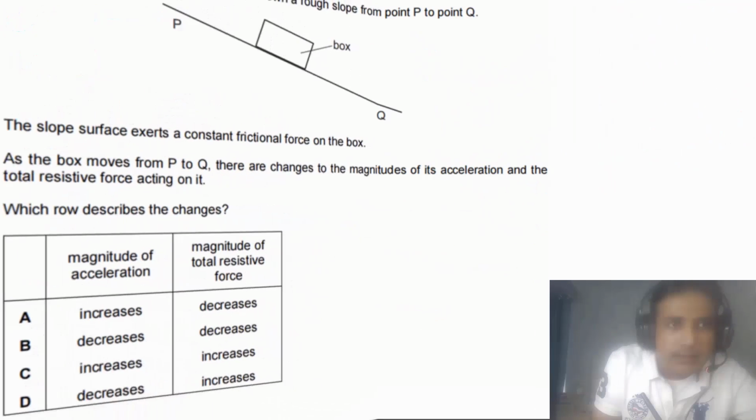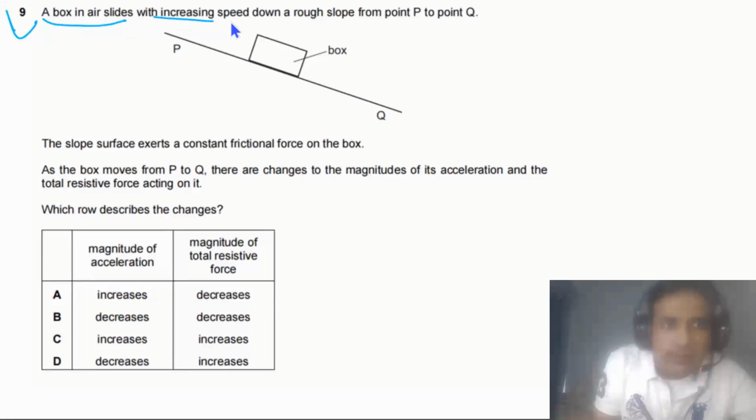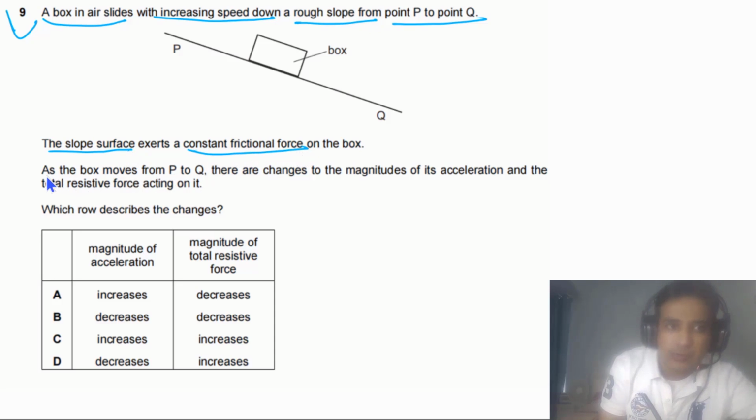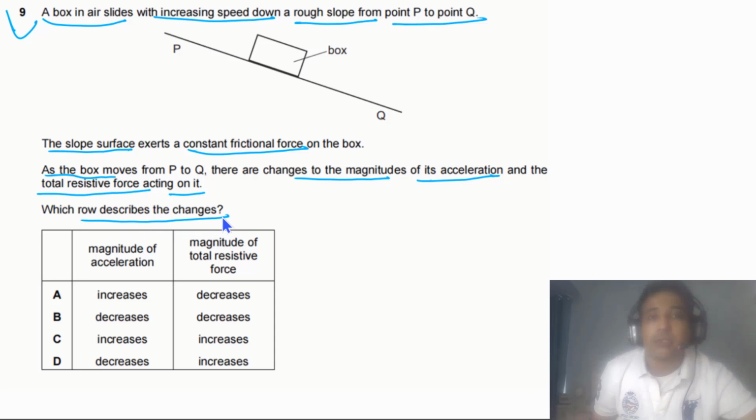Very nice question. Question 9 says a box slides with increasing speed down a rough slope from point P to point Q. The slope surface exerts a constant frictional force on the box. As the box moves from P to Q, there are changes to the magnitude of its acceleration and total resistive force acting on it. Which row describes the changes?